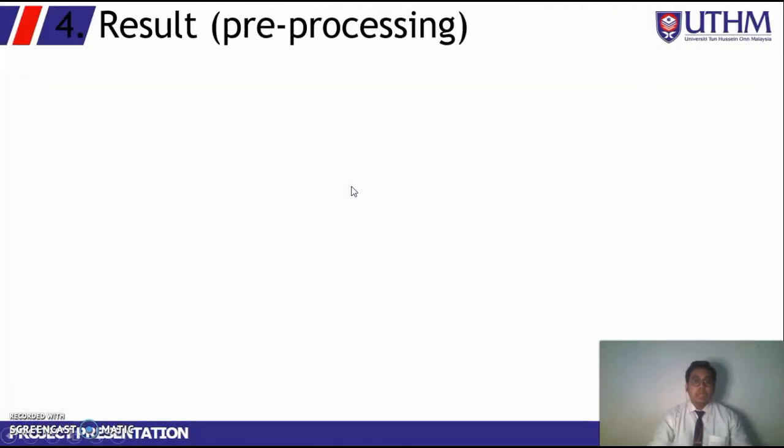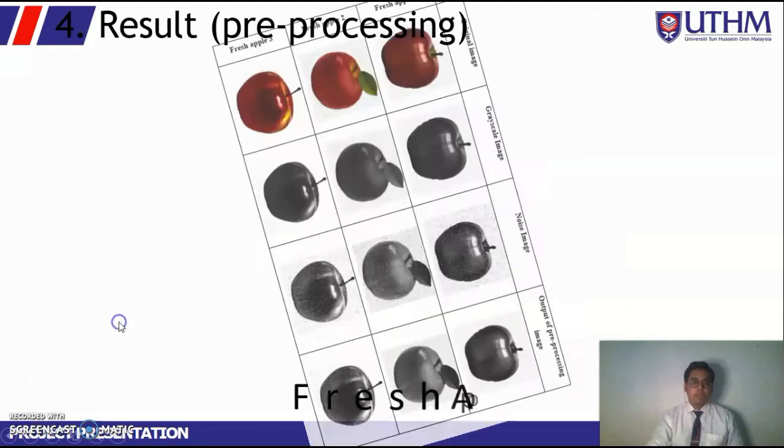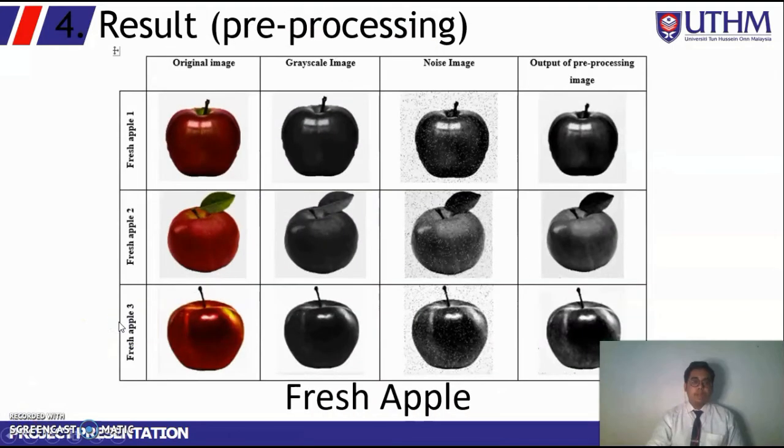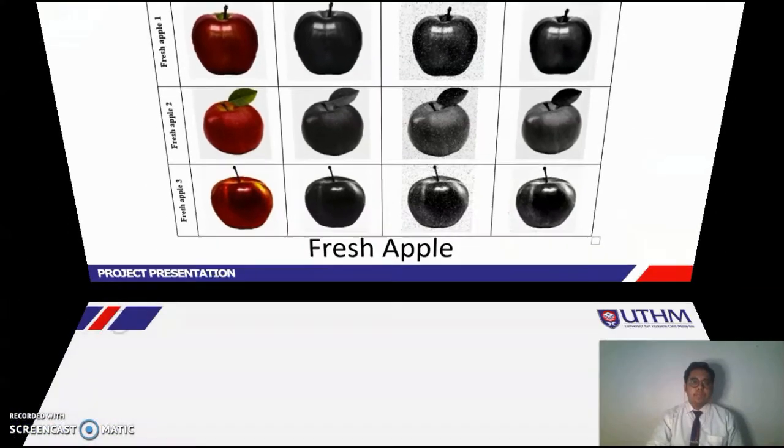Next is the result for pre-processing. This is the result for the fresh apple, from the original image until the output of pre-processing. We can see the difference between the grayscale image and the output of pre-processing: the output image is clearer and has less noise.